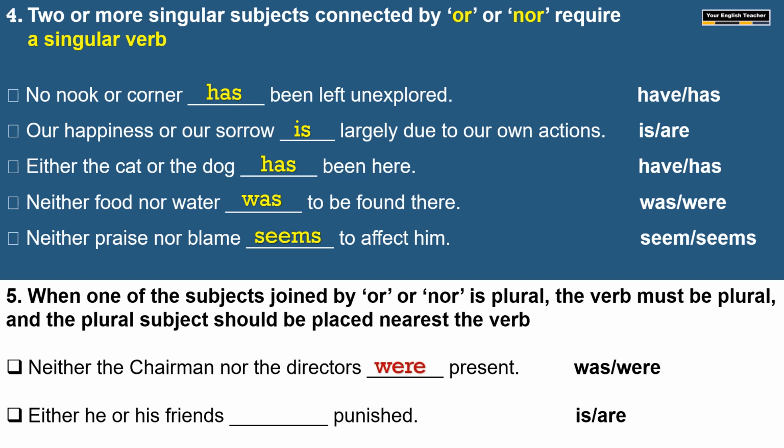Here were present, so plural verb should be used. One singular, one plural noun. When you connect them with or, usually plural verb should be used. Either he or his friends. He is singular, his friends is plural. Here we have to use plural verb, are punished.